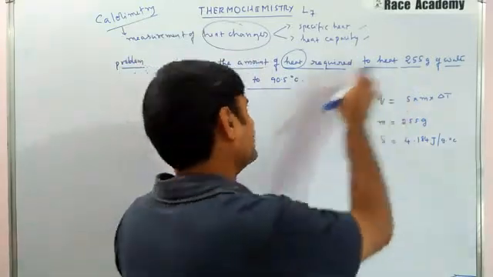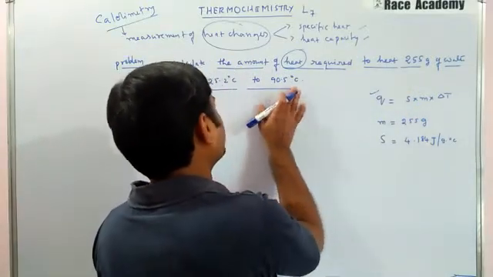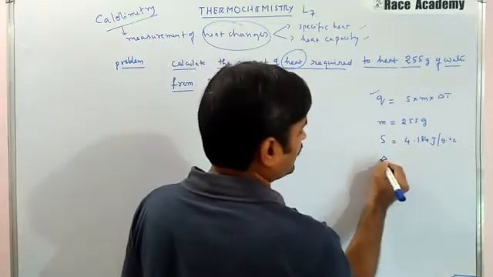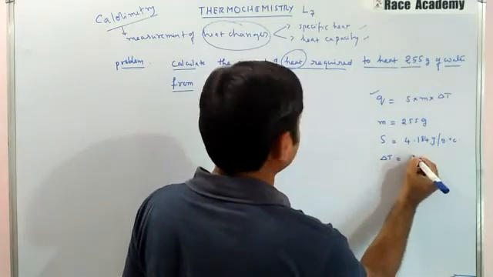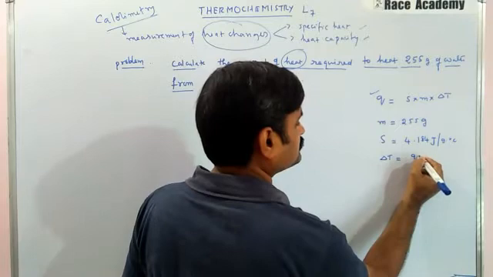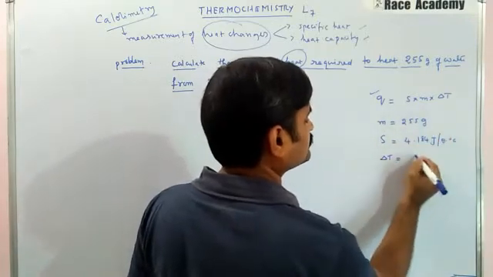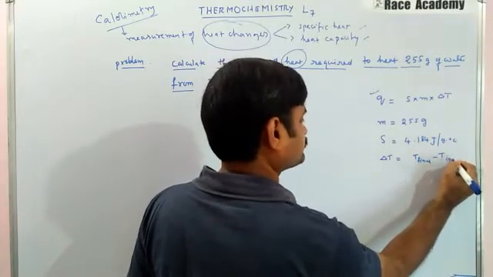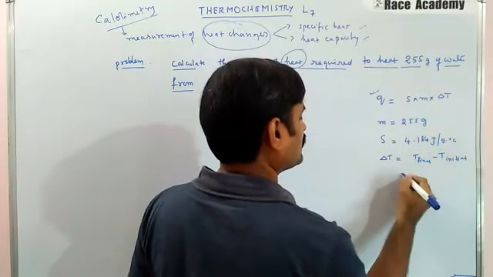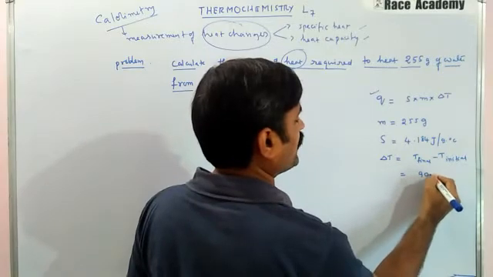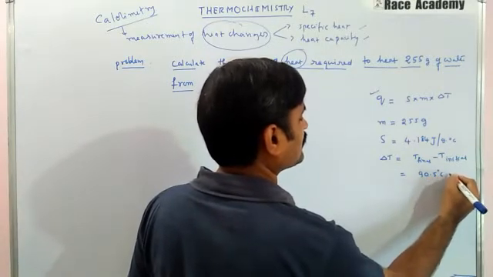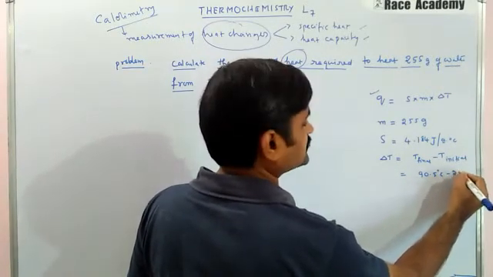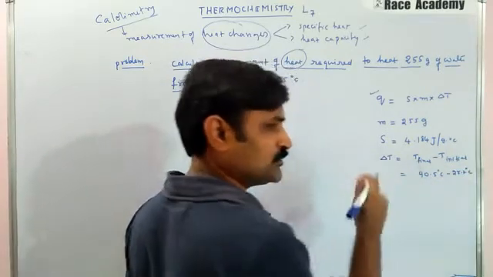And the temperatures are already given, this is the final and this is the initial. So we can write delta T is equal to T final minus T initial. Final we have 90.5 degrees Celsius, minus initial, 25.2 degrees Celsius.